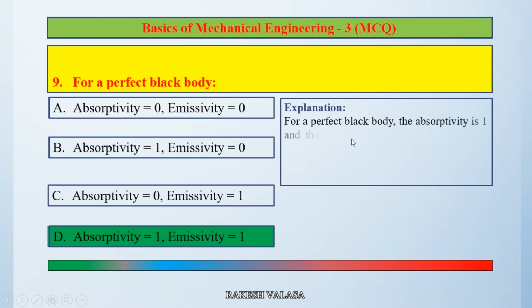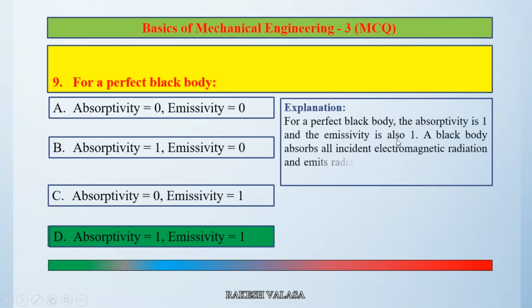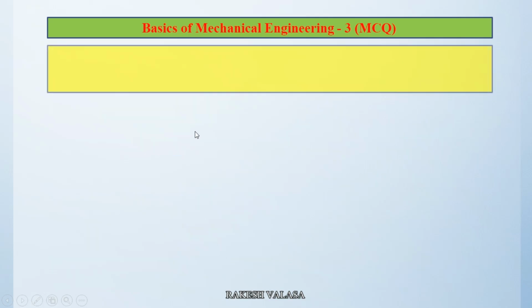For a perfect black body, the absorbivity is 1 and emissivity is also 1. A black body absorbs all incident electromagnetic radiation and emits radiation at the maximum possible rate for its temperature. So the correct answer is option D, absorbivity 1, emissivity 1.